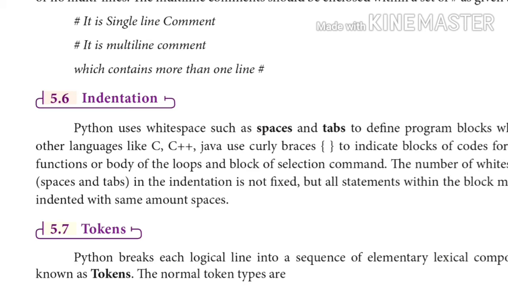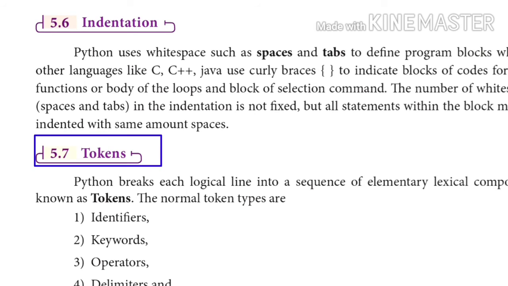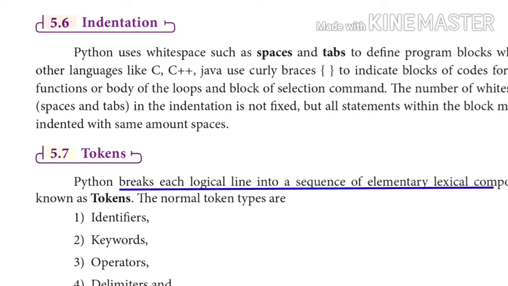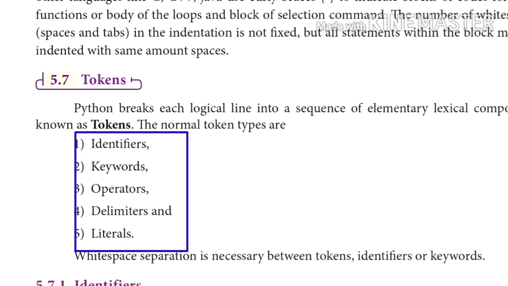Next, tokens. In each and every programming language, you should be aware of tokens. Like this, in Python also we have tokens. In Python, tokens are the elementary lexical components into which each logical line is broken. Here we have 5 types of tokens: identifiers, keywords, operators, delimiters and literals. These are all the tokens we have in Python. Let us discuss them in detail.